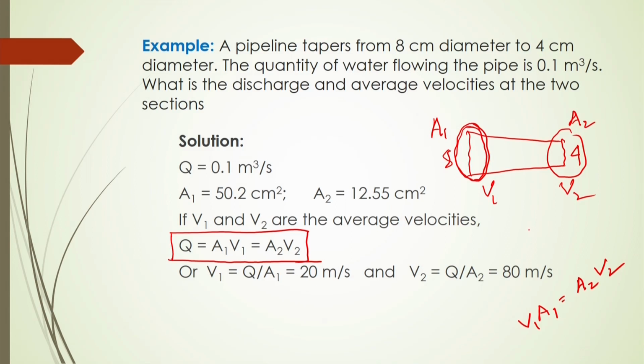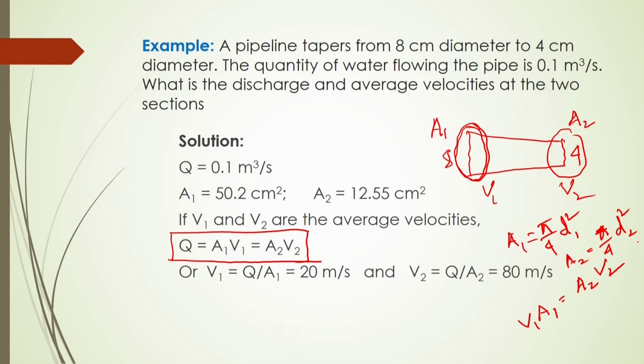Simply, cross sectional area A 1 will be pi by 4 into d 1 square, and A 2 will be similarly pi by 4 into d 2 square. So, if you substitute this d 1 and d 2, you can simply get A 1 and A 2.